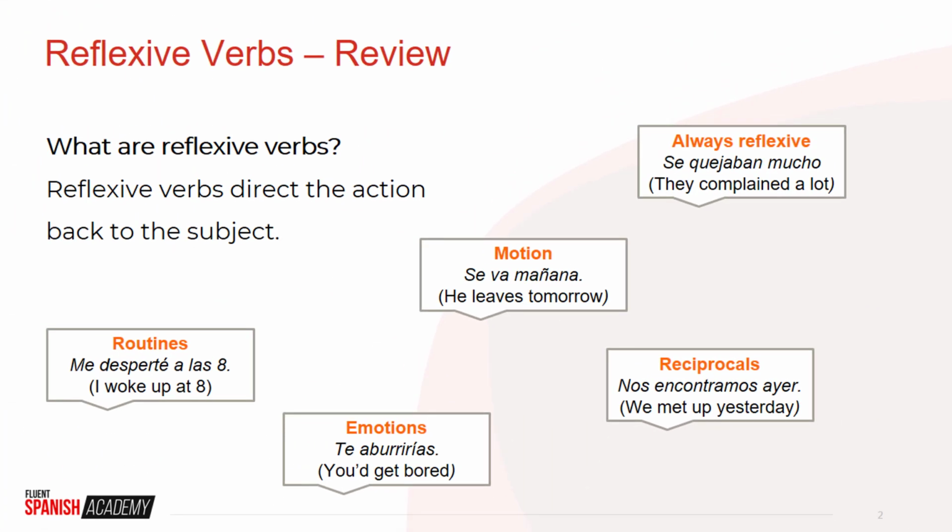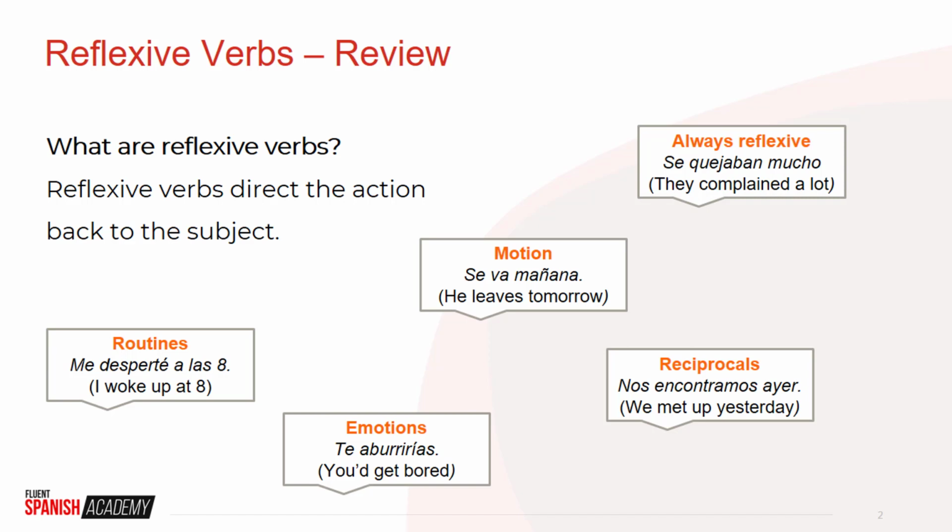Now, one useful way to think about these kinds of verbs is that in Spanish they're often a lot more literal than in English. So for example, when you say in Spanish encontrarse, which literally means to find each other, what we really say in English is to meet up. And aburrirse, which literally means to bore oneself, in English we say something like, oh, I get bored. So whereas in Spanish it's often quite literal the way we use these verbs, in English there's often an idiomatic expression that we use instead, so they don't always translate perfectly.